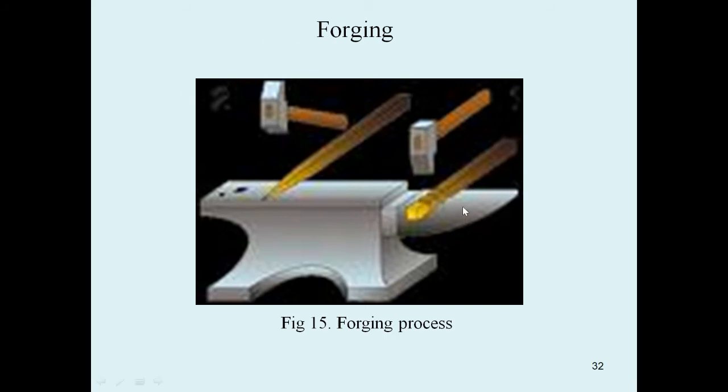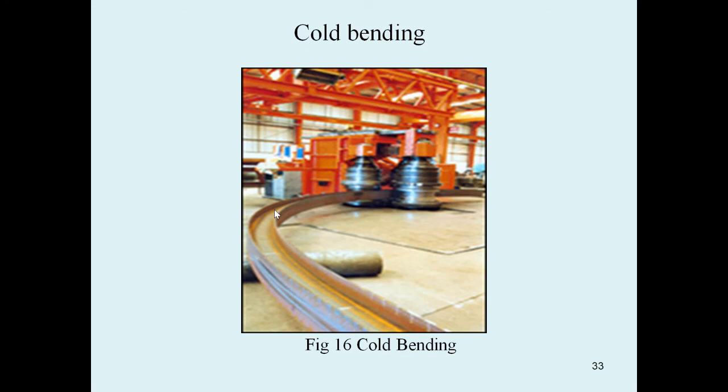So we can make a bend of the heated metal bar, or on this face we can make the sharpness of the metal workpiece. Now we can see the cold bending, the process of cold bending between two rollers. Here we are manufacturing rails in the cold bending process.